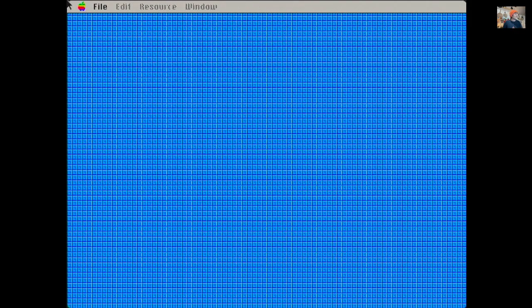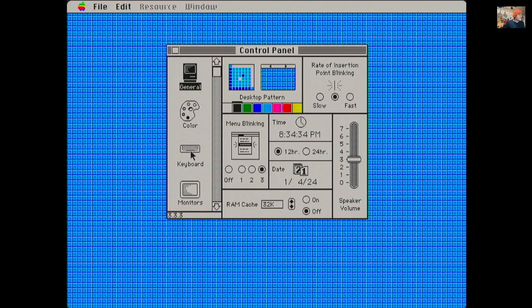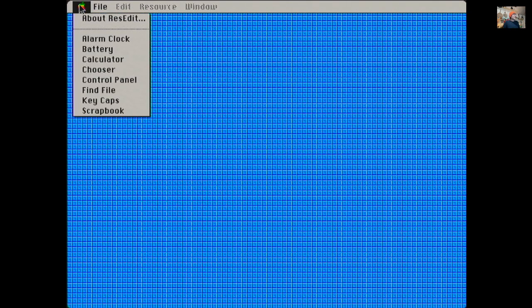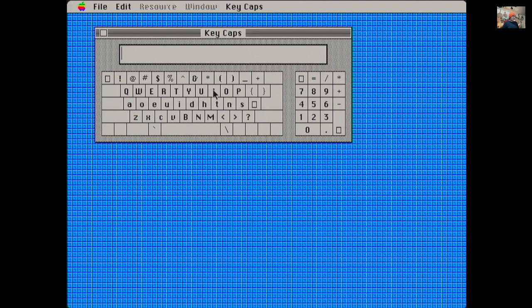To activate it, all we need to do is go to the control panel, choose keyboard, and you'll see that Terrible is right there. So we click it, and now we are using the terrible keyboard. If we go to KeyCaps, you can see, look at that, it's actually using it. So if I say hello, fine, that's what we'd expect. I'll hold down Shift and type hello. Look at that. Incredible. Yeah, ResEdit, so much fun.